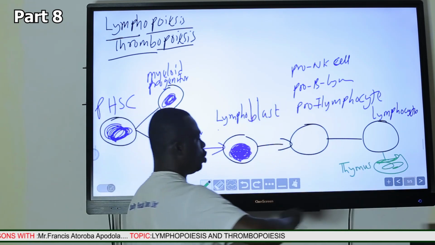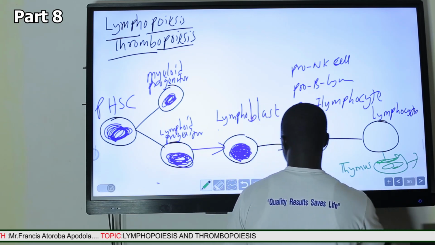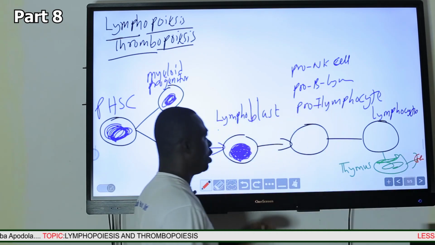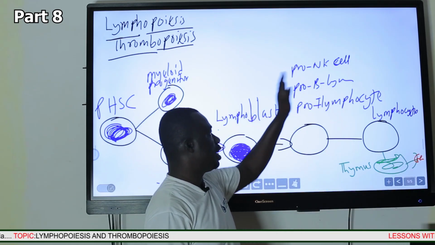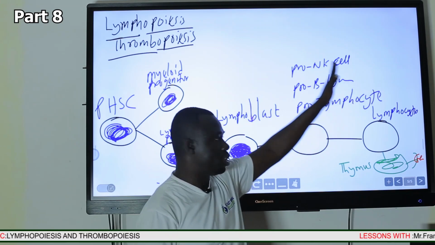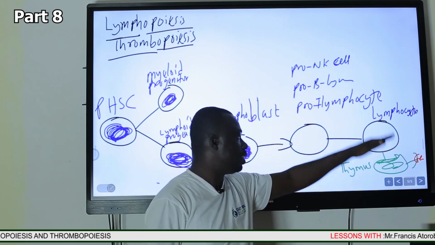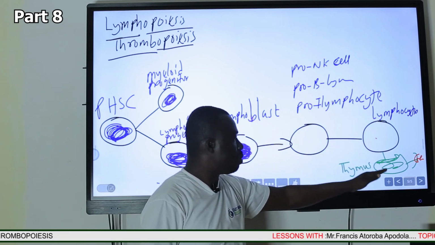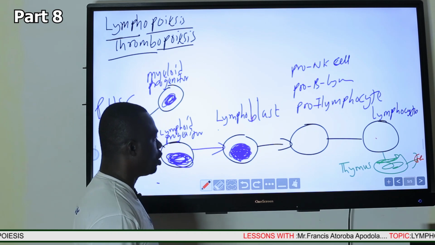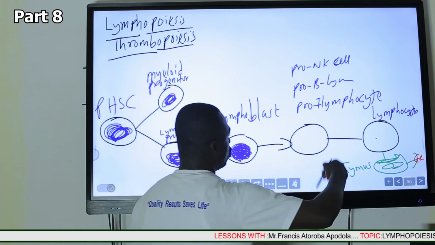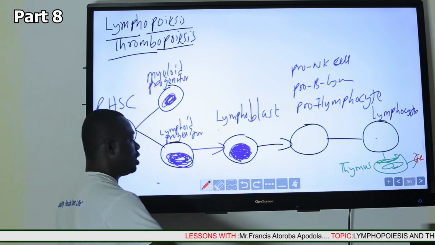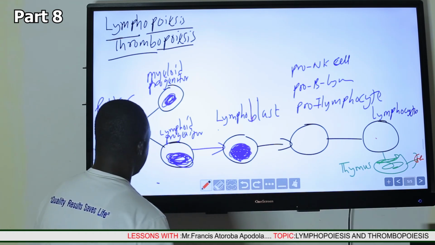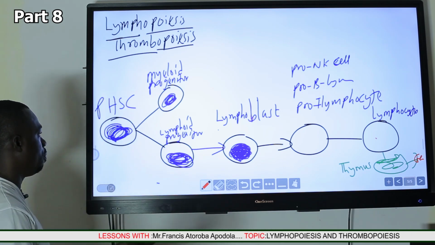Once it matures in the thymus, it enters into the circulation. Unlike the B lymphocytes and the natural killer cells, which go straight into the circulation and do not go to any secondary lymphoid organ, the T lymphocyte has to migrate to the thymus and undergo further maturation, and then finally the mature T lymphocyte is released into the circulation. So that is basically the stages involved in lymphopoiesis.